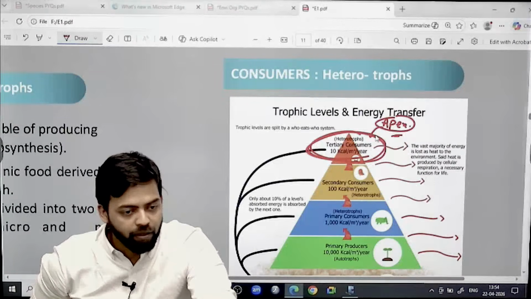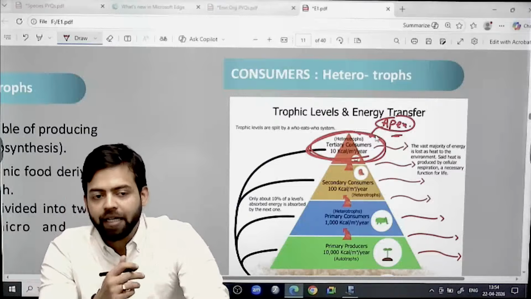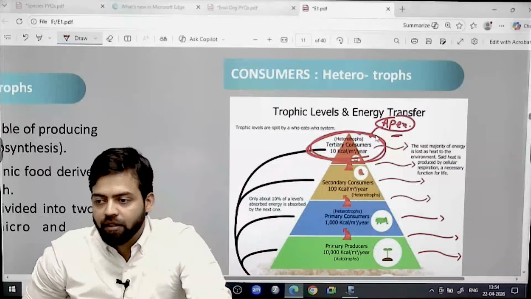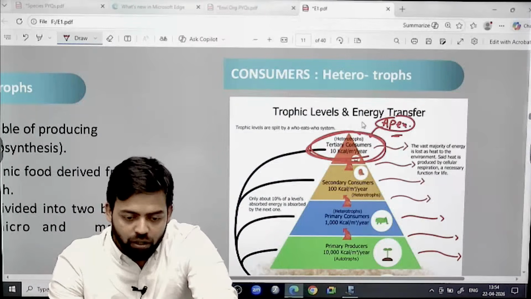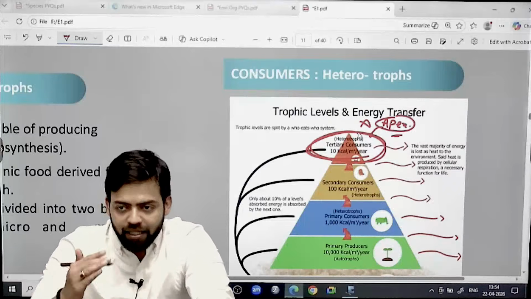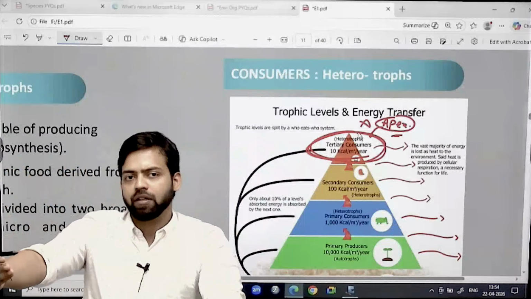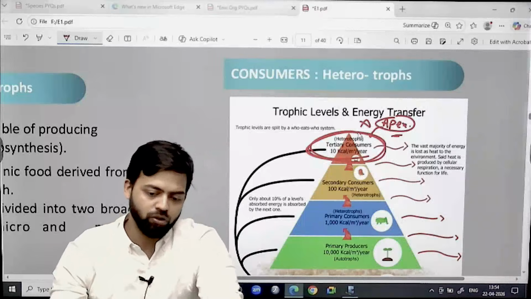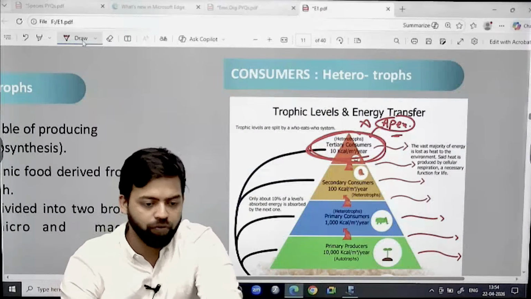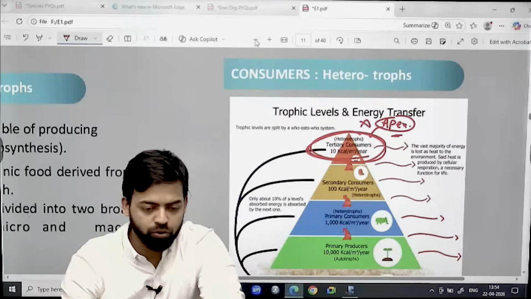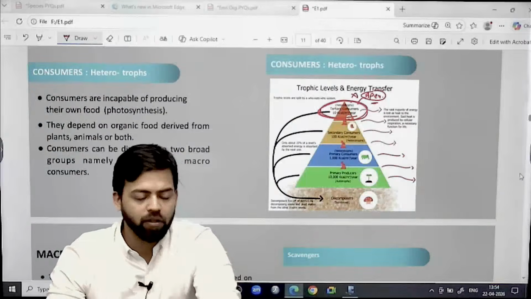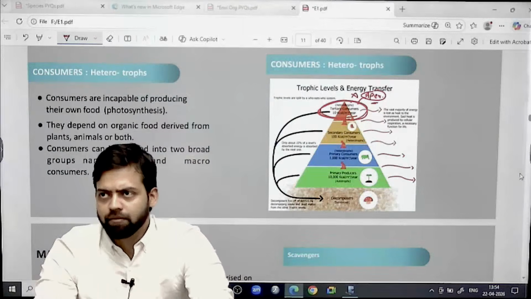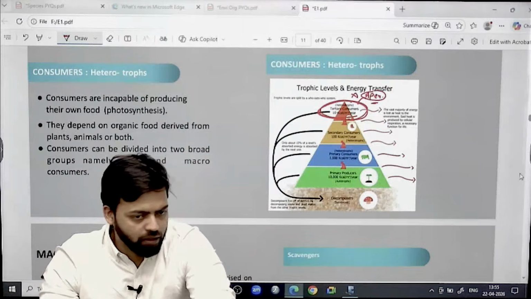Then what will happen? It will hardly get any energy from it, right? So this chain will not survive unless there is energy to transfer for survival. From the survival point of view, there is no further trophic level. So that's why usually the trophic level is of 4 to 5 levels.